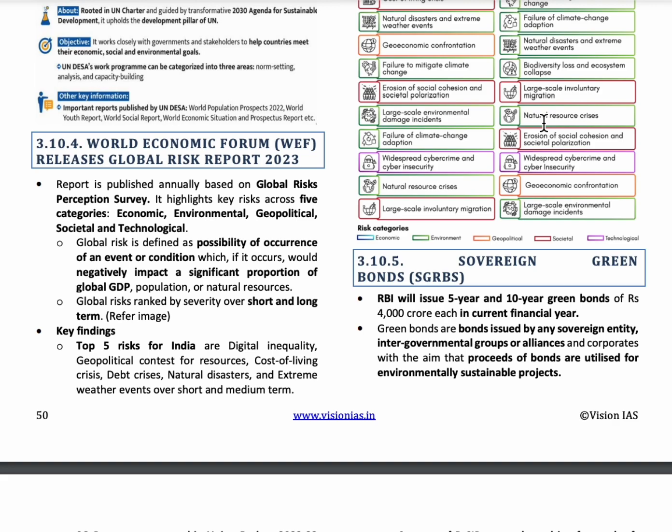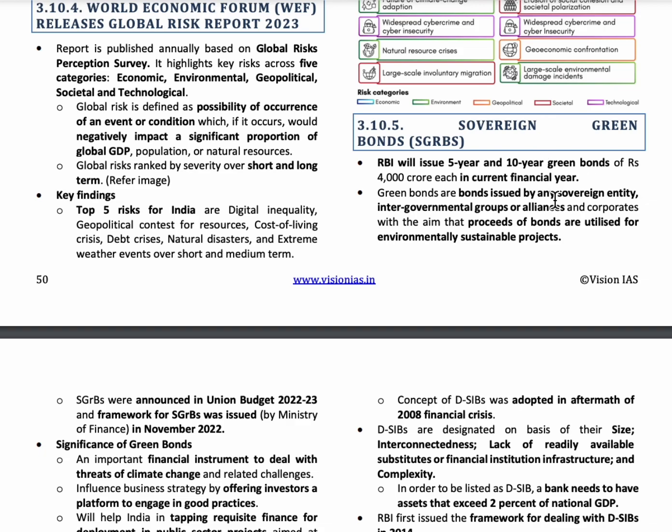The next topic is sovereign green bonds. So, the green bonds that are issued by any sovereign company or financial institute or intergovernmental group with the aim of utilizing for environmentally sustainable projects are called the sovereign green bonds.